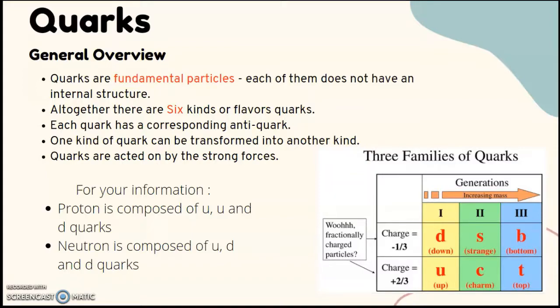One kind of quark can be transformed into another kind. Quarks are acted on by the strong force. For your information, a proton is composed of U and D quarks, while a neutron is composed of U, D and D quarks. In the diagram below, you can see the 6 kinds or flavors of quark.